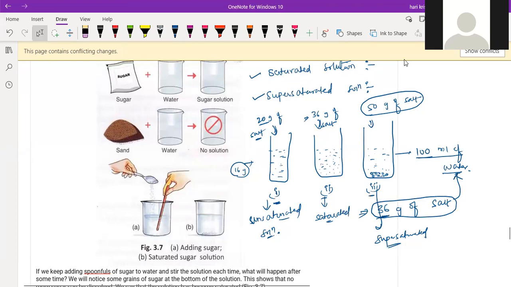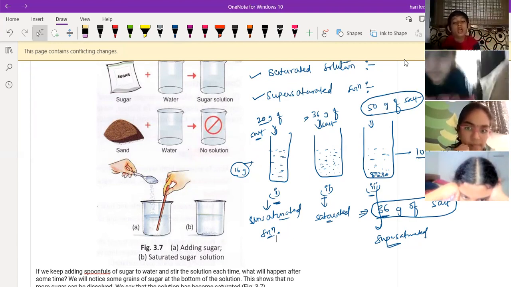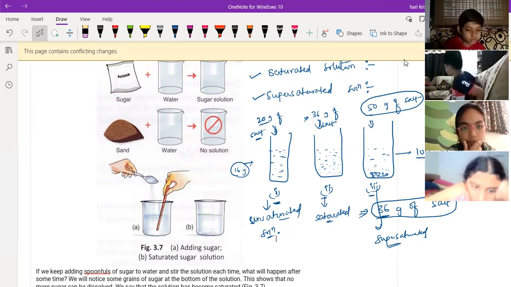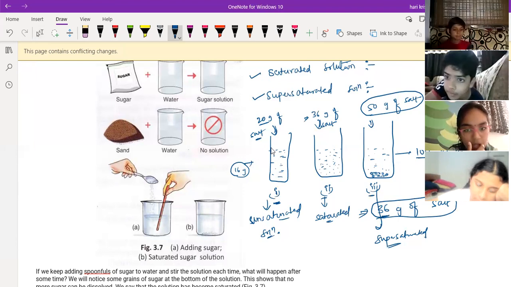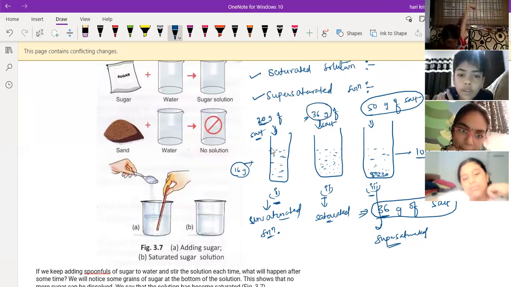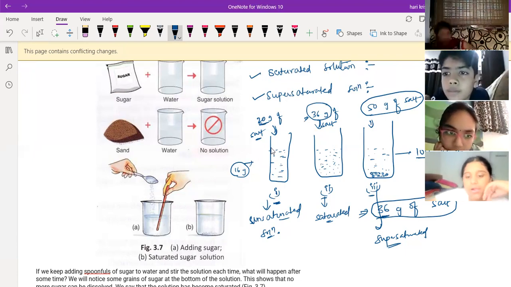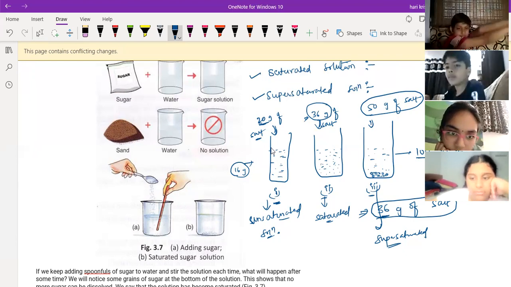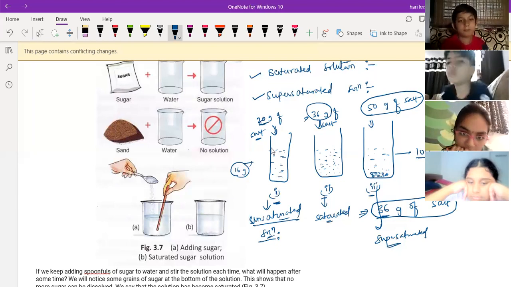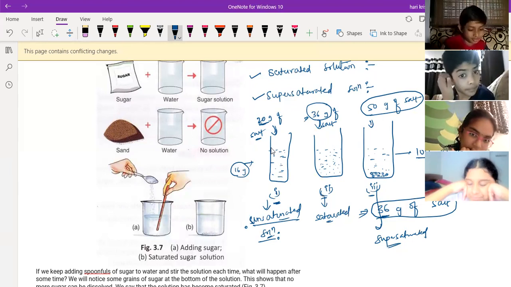What is the required quantity here? 36 grams. Compared to 36 grams, you have less solute in the first case, right? Yes, sir. So when the amount of solute is less than the required quantity in the solvent, it is called an unsaturated solution. Clear? Yes, sir. What about the second one?